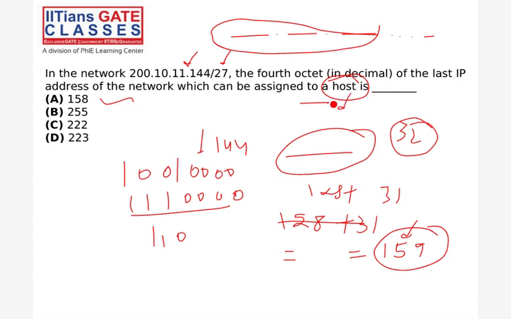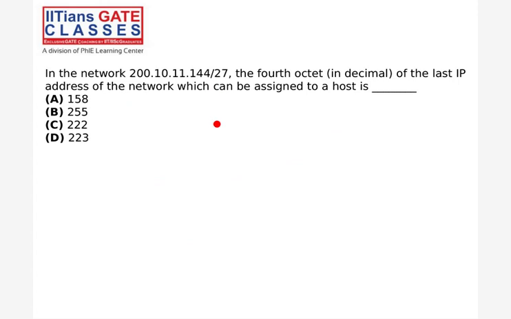Can you explain, sir? Yeah, sure. See what I'm saying. 144 is there, right? This is your 144. Now from this IP address, I am trying to find the first IP. So 128 is the first IP, and this is 3 bits. The remaining will be 0 because 32 IP addresses are in the block. 32 minus 27 is 5, that is the host bits. So 2 raised to 5 means 32 IP addresses.